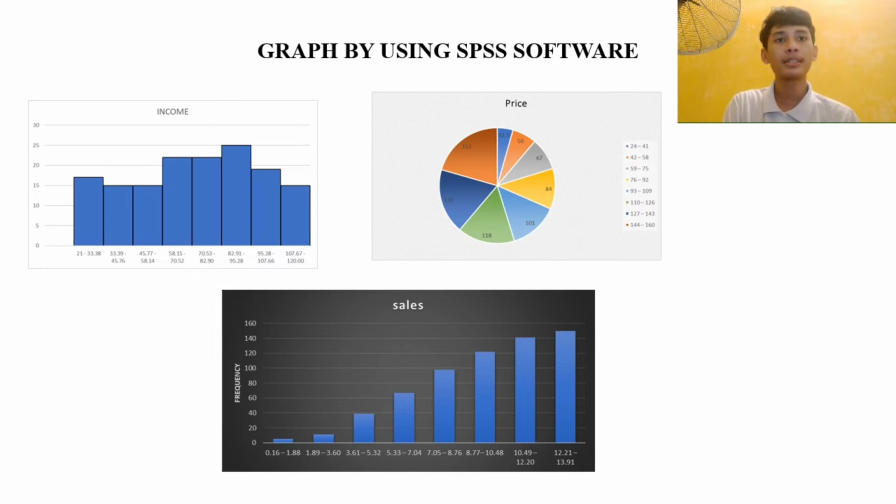Lastly, from the bar chart using SPSS software for the sales group, the x-axis uses the midpoint and the y-axis uses the frequency. The midpoint must be calculated from the lower and upper bounds of each class. After calculating the midpoint, each midpoint must be compared to the frequency of each class. The total frequency must equal the sample size, which is 150.